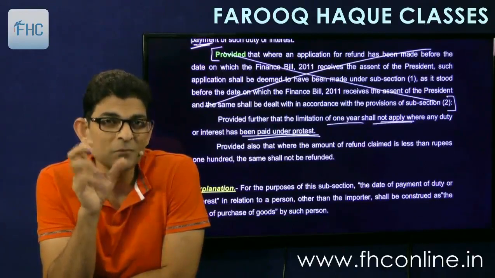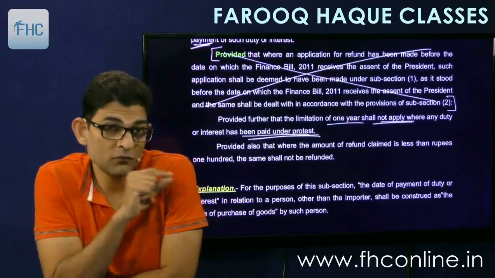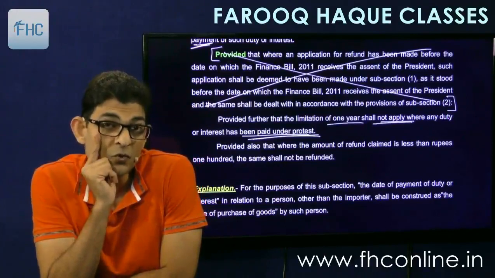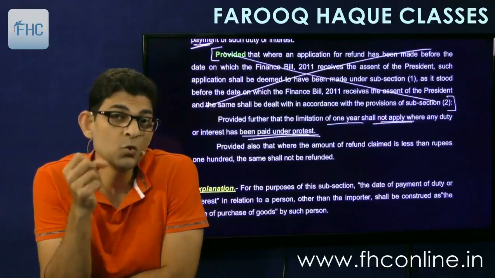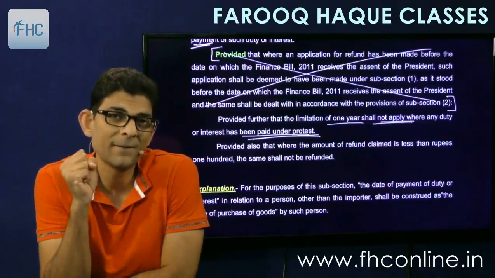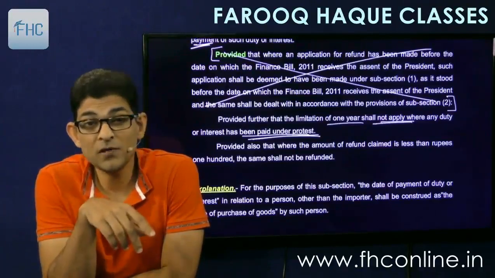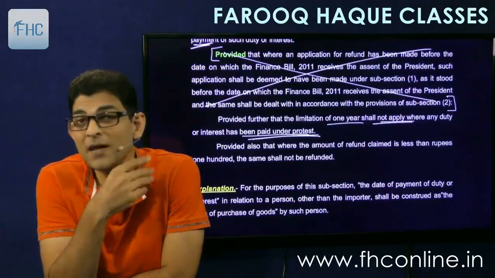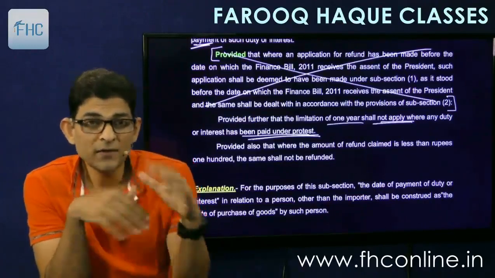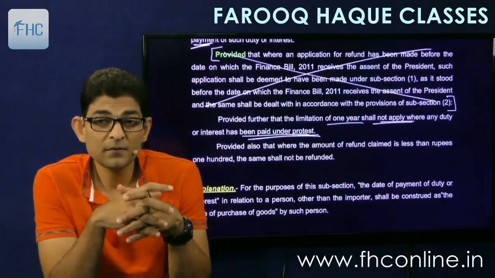Okay, so there is a concept of payment of duty under protest. I am protesting, I am not agreeing to it. So you have to write there in the challan that I am paying this duty under protest. If you do so, it means you reserve your right to go into appeal. That is the meaning of payment of duty under protest. I am not accepting it, I am not agreeing to it. So then you can file an appeal and you can file a refund claim later on.